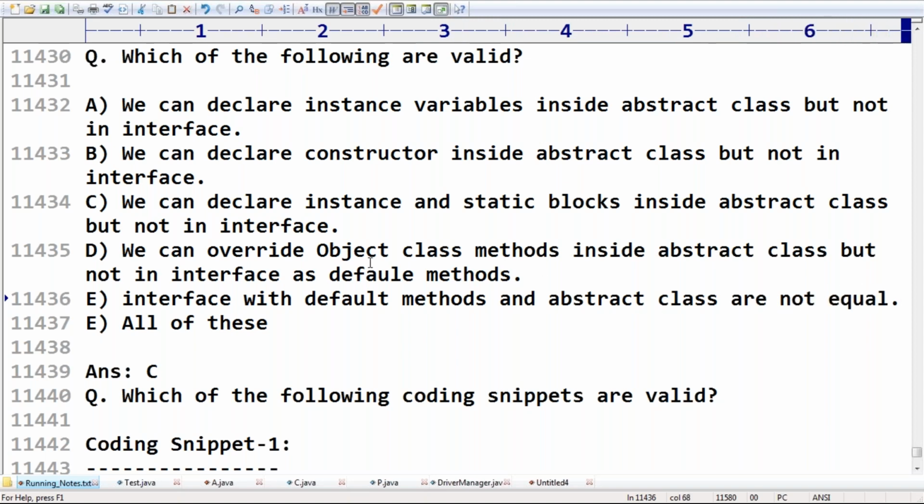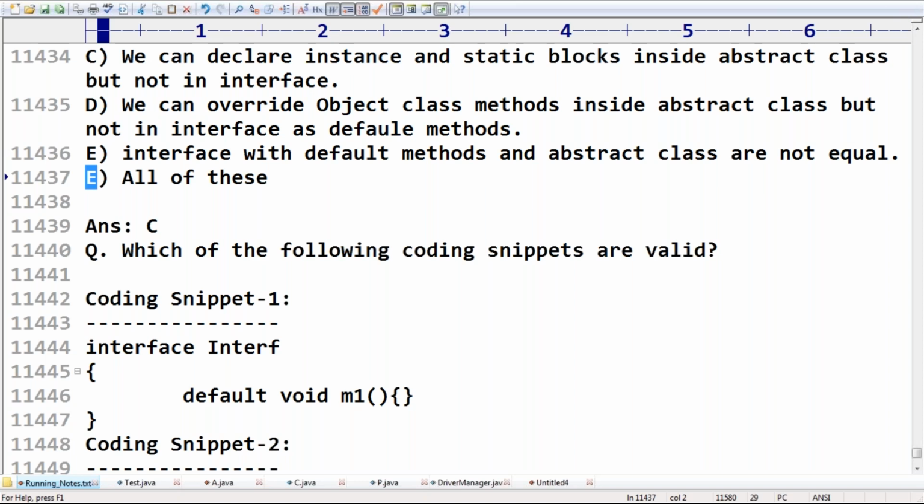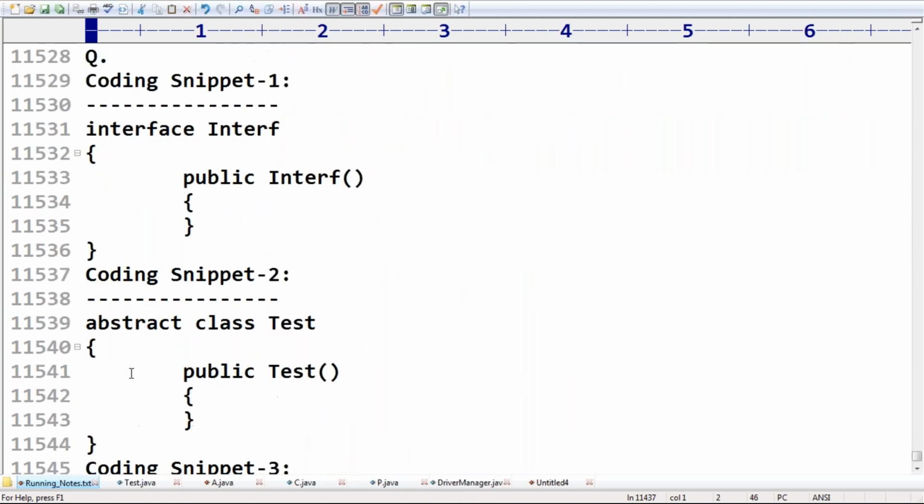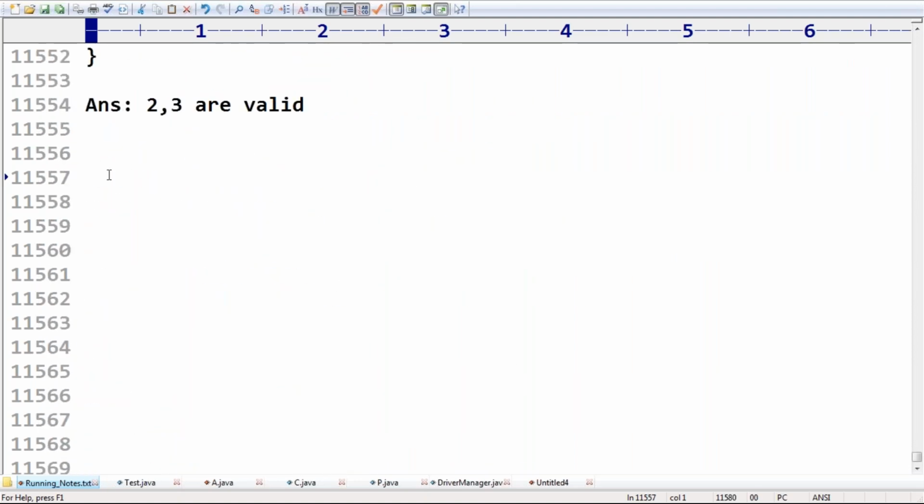Okay, which is the superior, sir? The superior one is always the abstract class. Abstract class is superior because it can contain normal concrete methods, but an interface can't contain normal concrete methods. Only default methods it can contain. Any doubt?